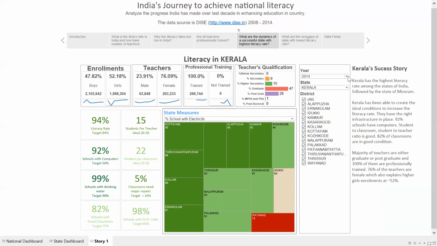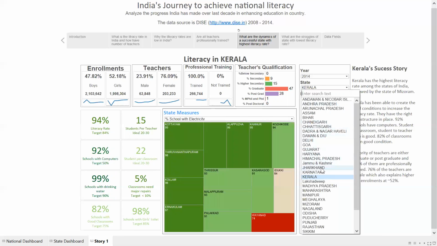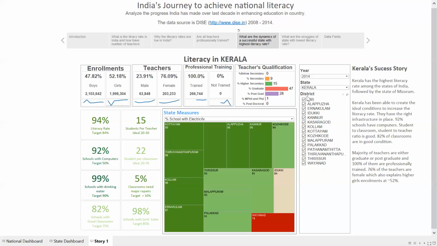On the right hand side, you have several filters. So you can select the respective time period to see the historical data. We can select the different states to see their performance. Within that state, we can also select the districts, and accordingly the data will show up. Let's take an example of another state and see how the data changes.